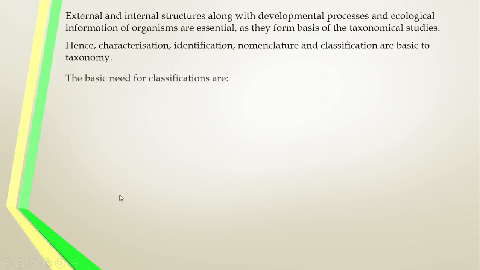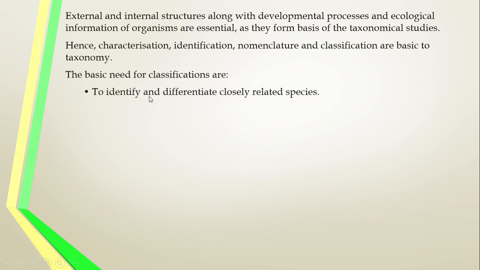Two more questions can be asked. See, what are the basic needs of classification? That is very important. Need for classification. Why do we need this classification, sir? First point: identify and differentiate the closely related. For an example, closely related. What are the pet animals in our house? The dog and also the cat.